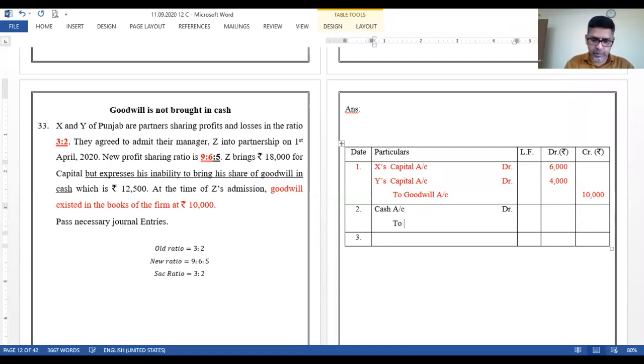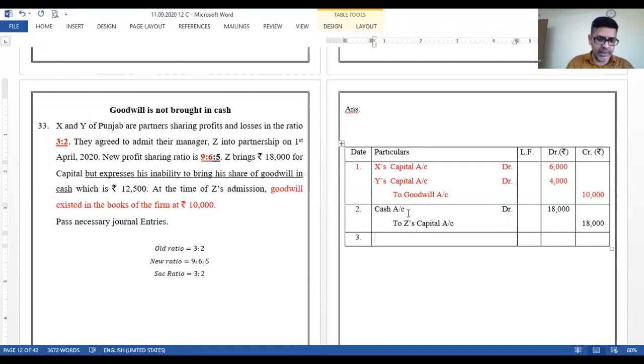To Z's capital account, an amount of 18,000 has been brought in. Now this is an important one: he expresses his inability to bring his share of goodwill in cash, which is rupees 12,500. When goodwill is not brought in cash, the sacrificing partners are going to demand the amount from his capital, right?